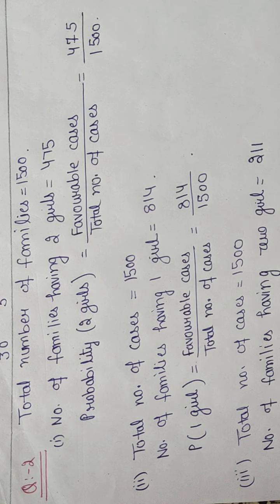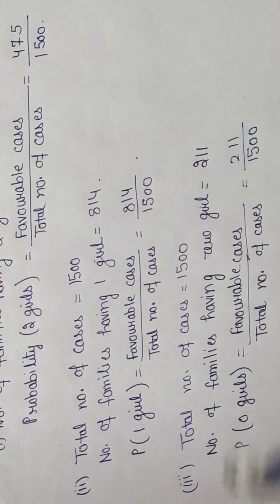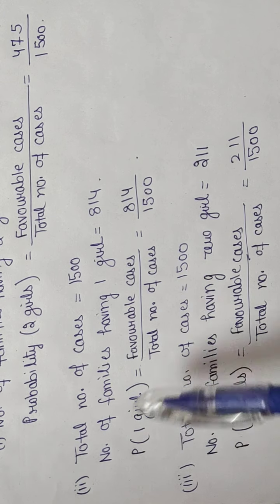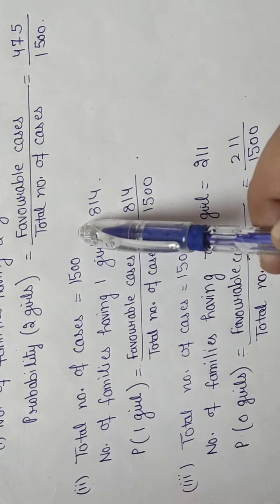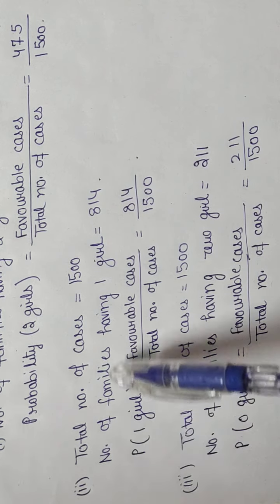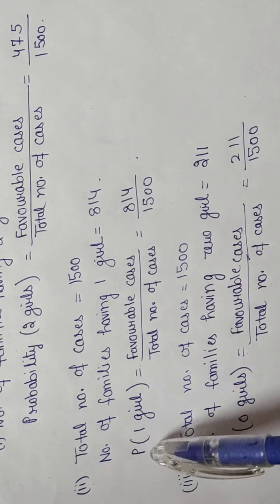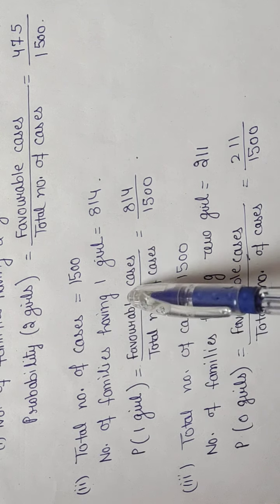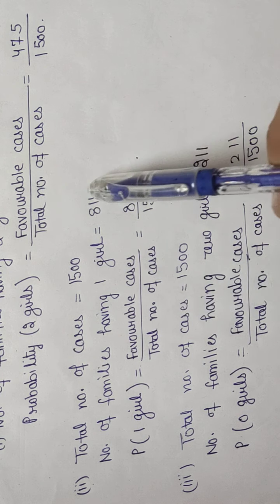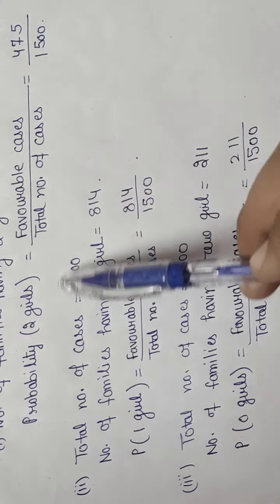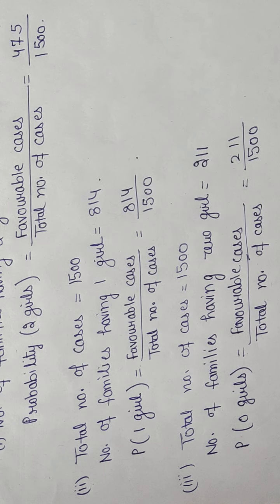Just put the value. In the second case you have to find the probability of 1 girl. Total number of cases are 1500. Number of families having 1 girl is 814. Probability of 1 girl is favorable cases divided by total number of cases. Favorable cases are 814, total number of cases are 1500.